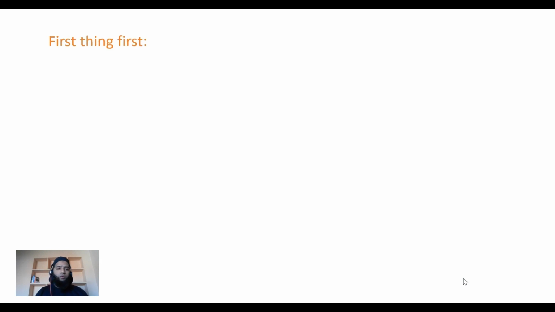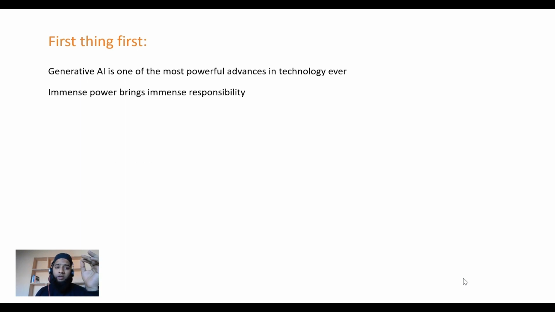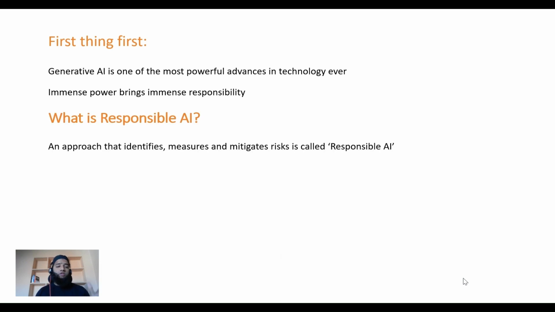All right, so first things first, generative AI is one of the most powerful advances in technology ever, right? We all agree with that. And immense power brings immense responsibility. So that's when responsible AI comes in. So what is responsible AI? An approach that identifies, measures and mitigates risk is called responsible AI.